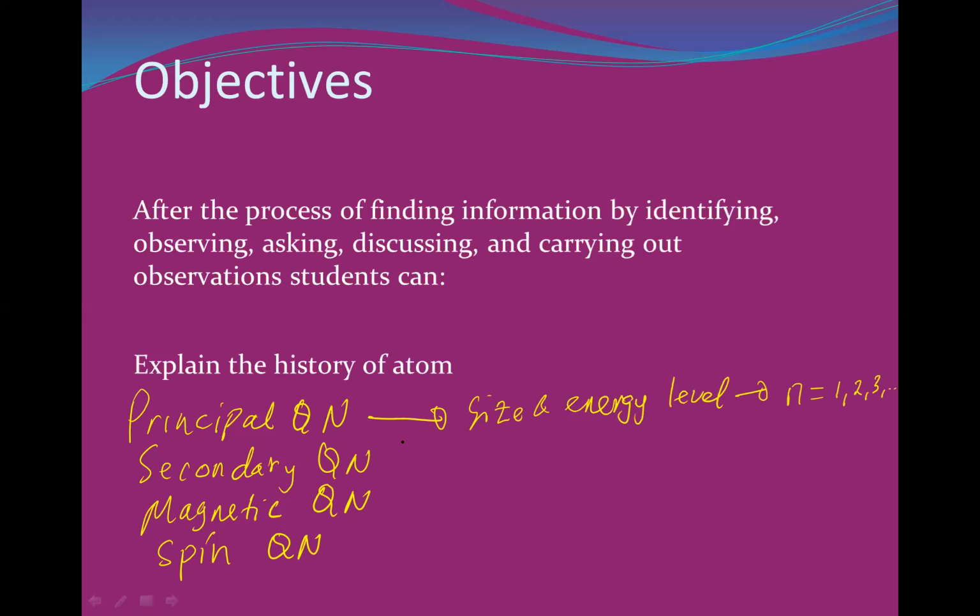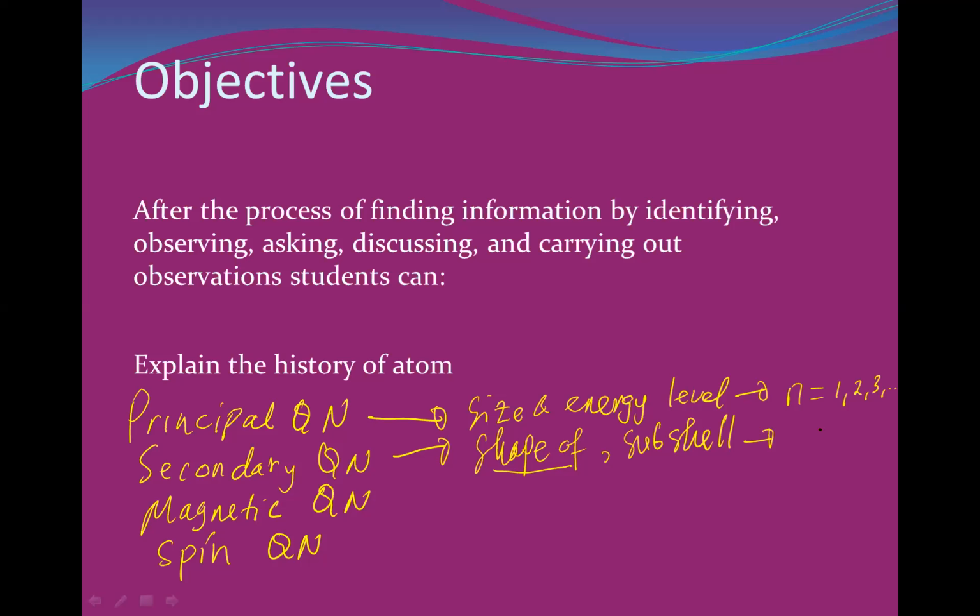and so on. Good. Okay, the second one, Sadewa. What do you think about the secondary quantum number? It shows the shape of the orbital. Good. Actually, the secondary quantum number is the sub-level, isn't it? Yes. Actually, it's a sub-level or subshell we call that one. And it shows you the shape of the orbital.